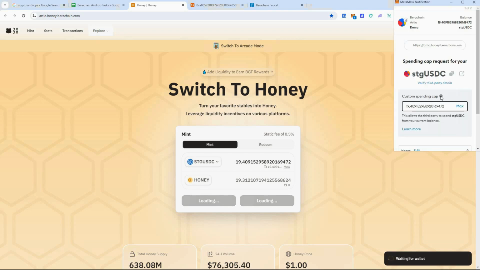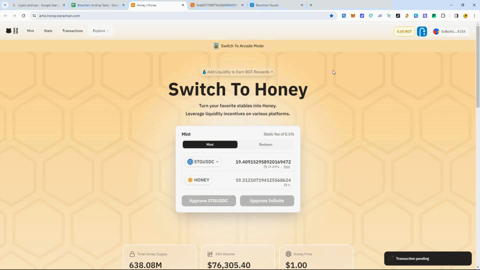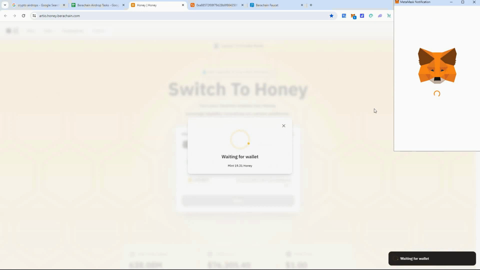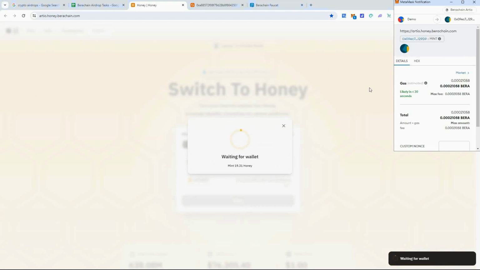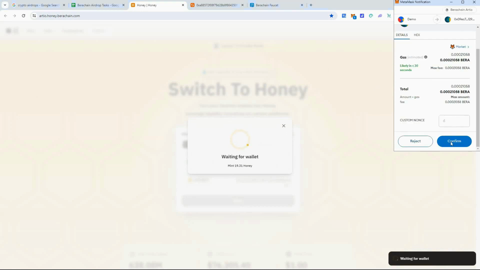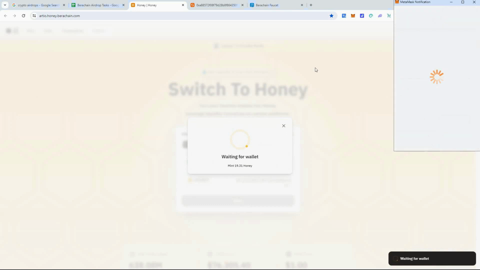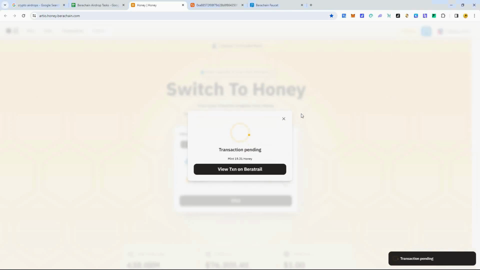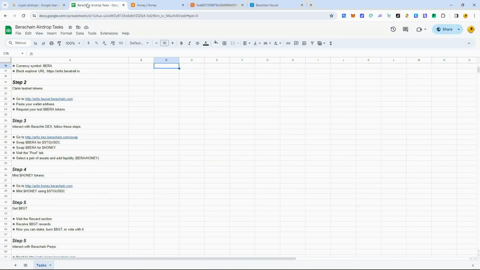Okay, so we're going to mint honey. We need to approve the STG USDC. Approve. Let that transaction go through. We might need to do the same for honey. I don't think so, though. Yeah, only had to do it for the one. Now we're going to press mint. So this is essentially an exchange. It's just a different process. You're basically minting it, but technically you're just exchanging 1 for 1 here. Okay, so that is processing there. So let's go to the next step.